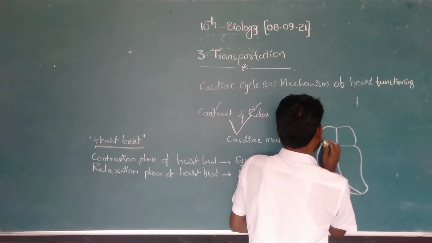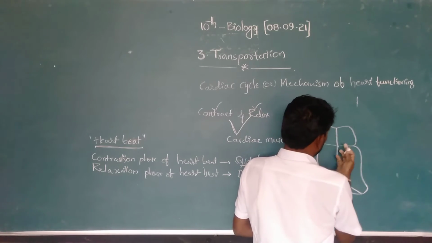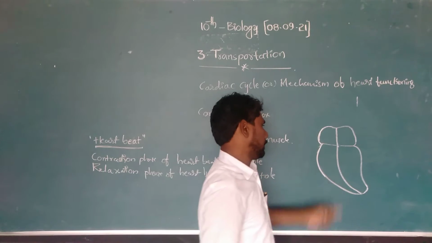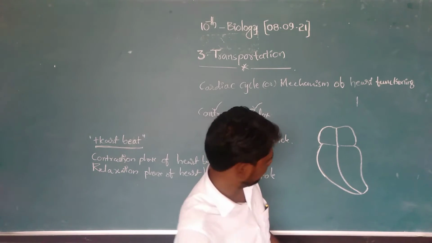This is the heart. Here 4 chambers are there. The upper 2 chambers are called auricles. The lower 2 chambers are called ventricles.